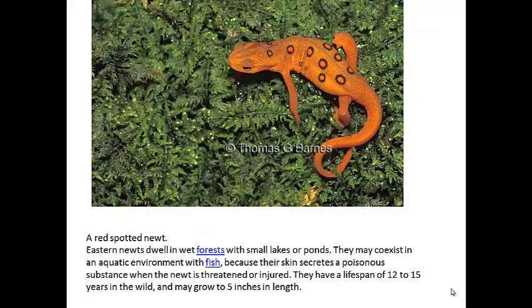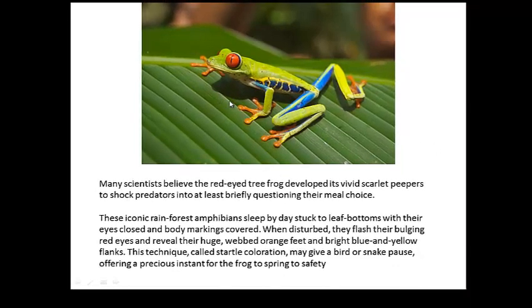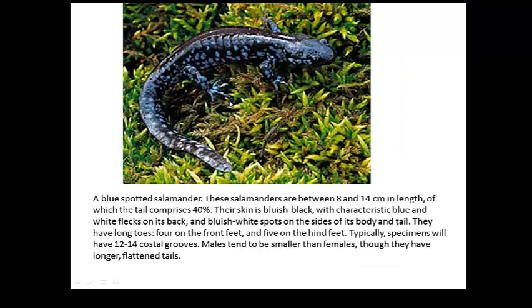They vary. Can you see the red spotted newt and its shiny, smooth skin? The frog, red-eyed tree frog. Can you see its eye? It varies from the other frogs, and its color. The blue-spotted salamander.